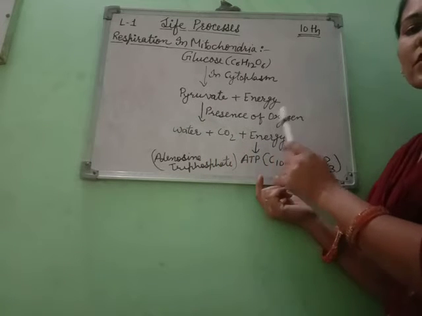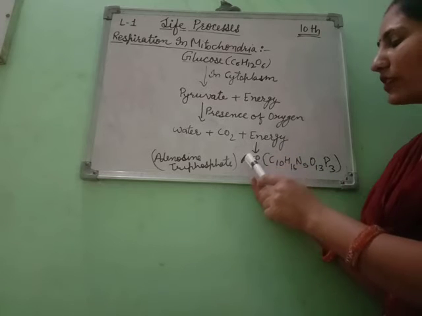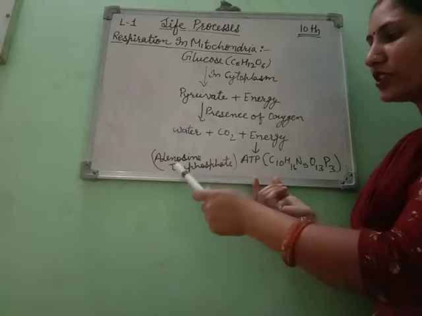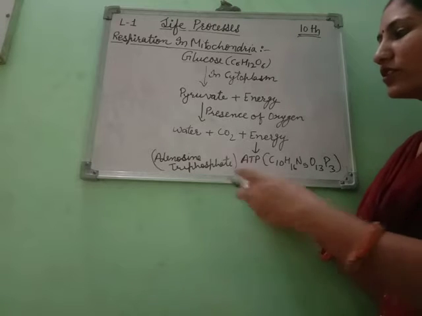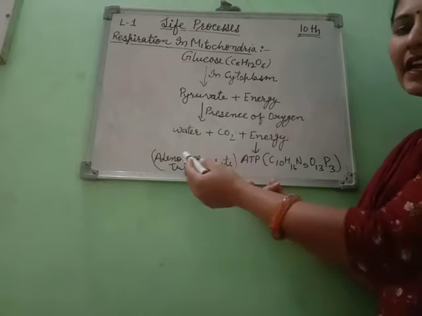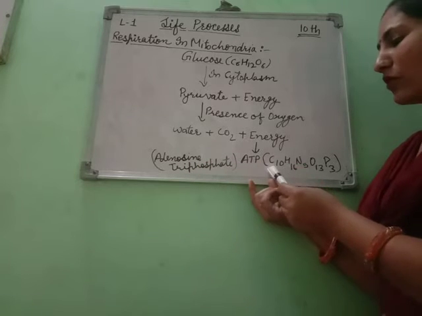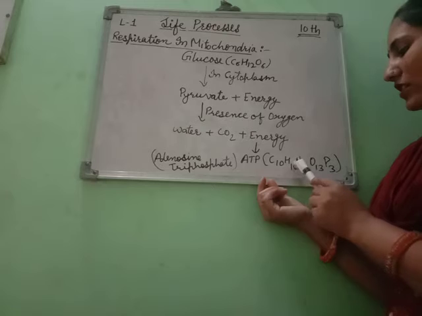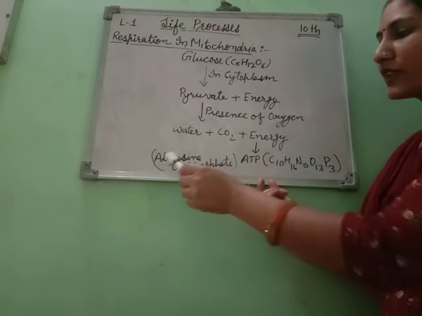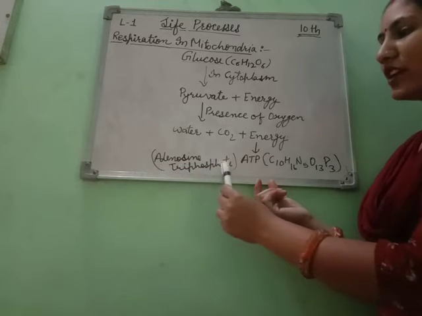This energy is used in the synthesis of the ATP molecule. ATP full form is adenosine triphosphate. The formula of ATP is C10H16N5O13P3.